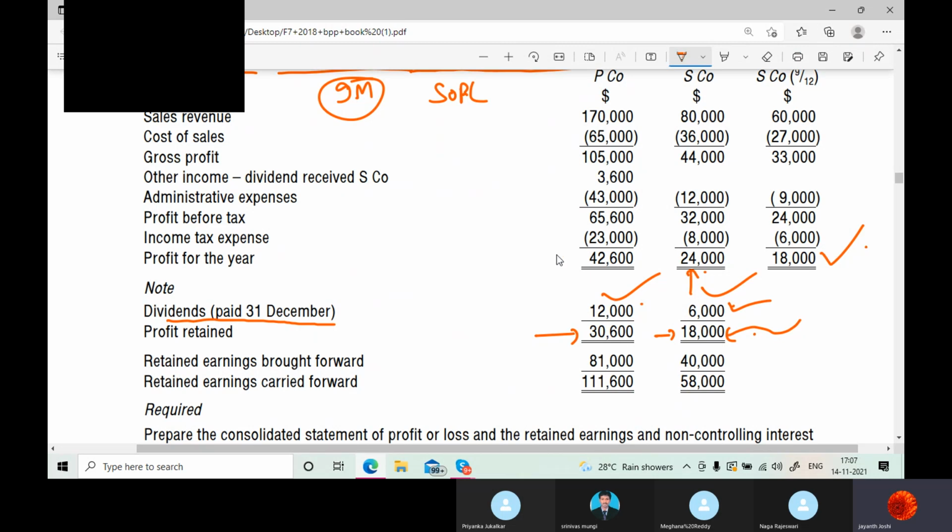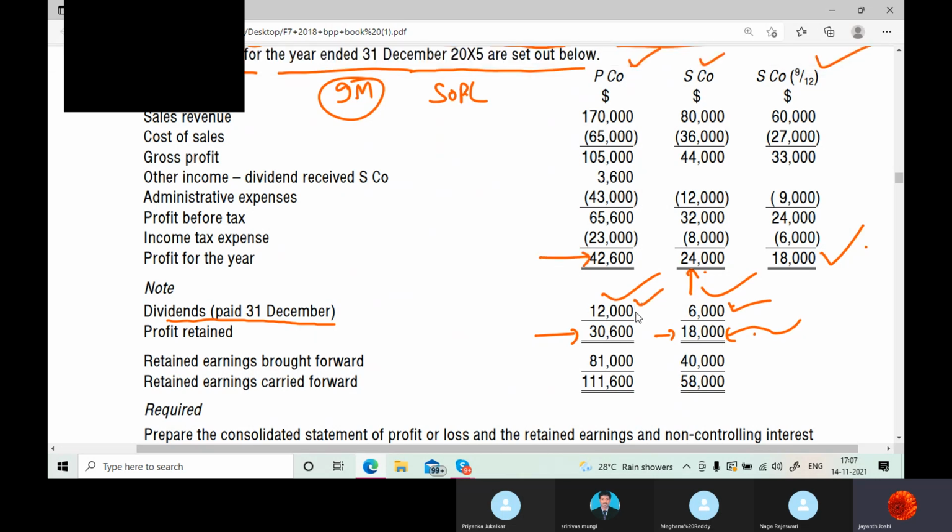Parent company's profit for the year is 42,600. They paid a dividend of 12,000 to their investors, and this is the retained profit they have. Now, next point. Retained earnings previous year balance is what? 81,000, and this is for the subsidiary. And when I add this year's retained profit to this balance, I get the retained earnings closing balance.